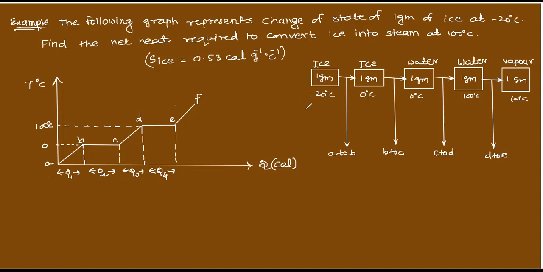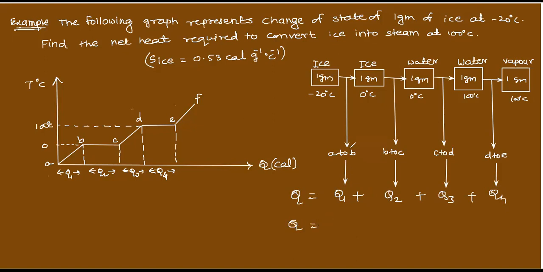Now tell me, ice to ice, what will you do? Ice to ice, ms delta theta or latent heat? Ms delta theta. So let us assume that here it is Q1, Q2, Q3 and Q4. So what will we use? See, Q is equal to Q1 plus Q2 plus Q3 plus Q4.